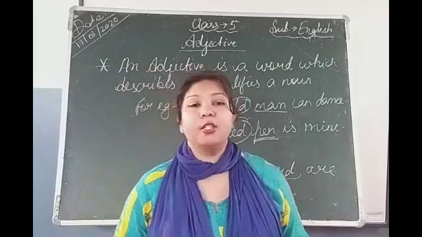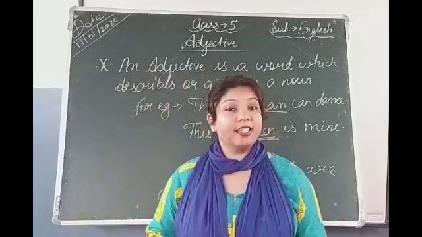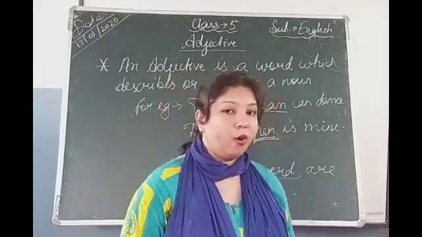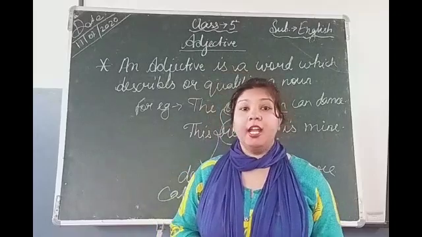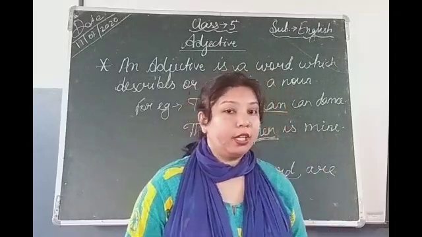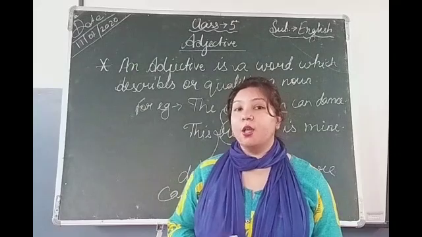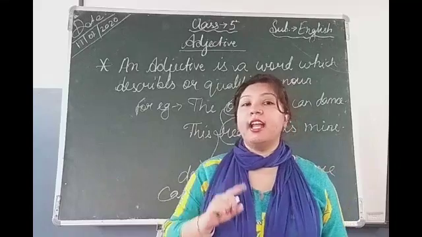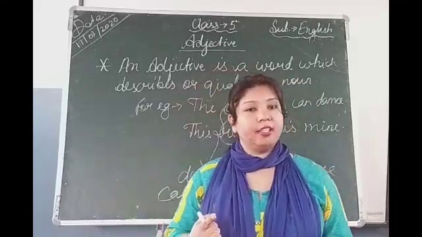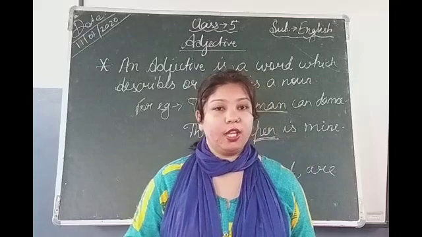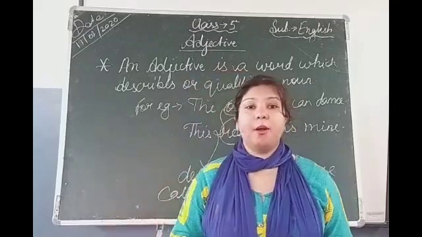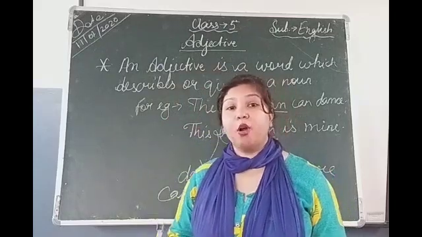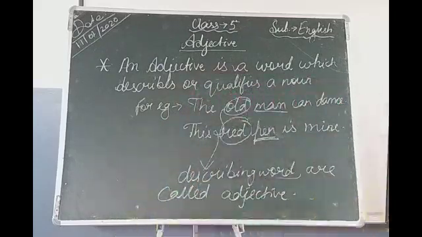There are 6 kinds of adjective. How many kinds? 6 kinds. What are they? Adjective of quality, adjective of quantity, adjective of number, demonstrative adjective, interrogative adjective, and the last one is possessive adjective. Now in this class, I will teach you 3 kinds of adjective, and the remaining 3 we will learn in the next class. In this class, you will learn about adjective of quality, adjective of quantity and adjective of number. See, I am writing.